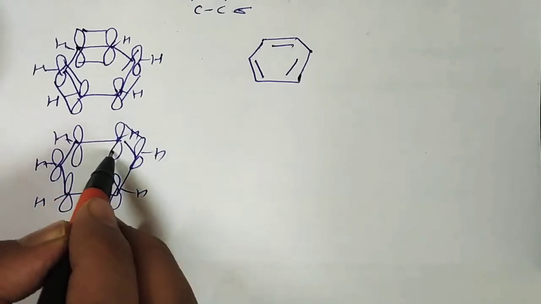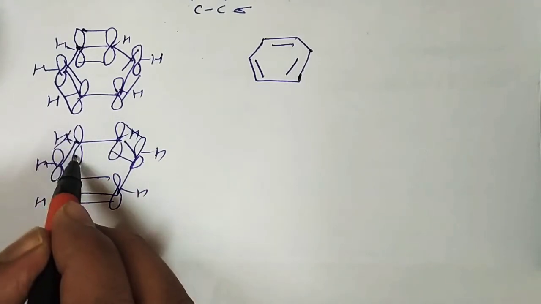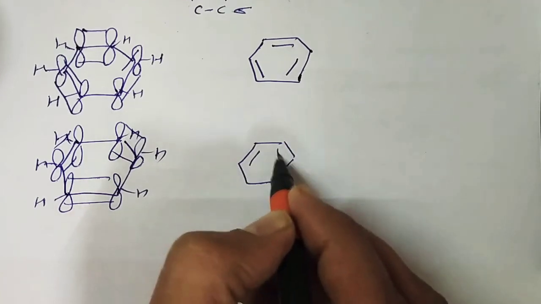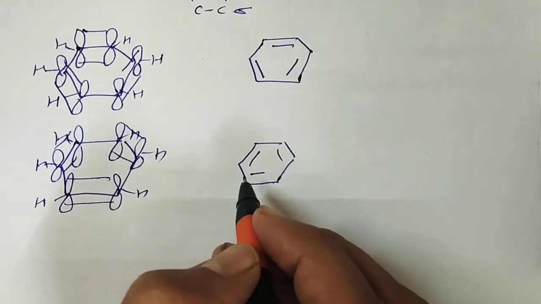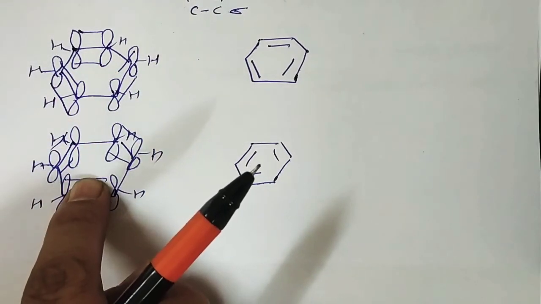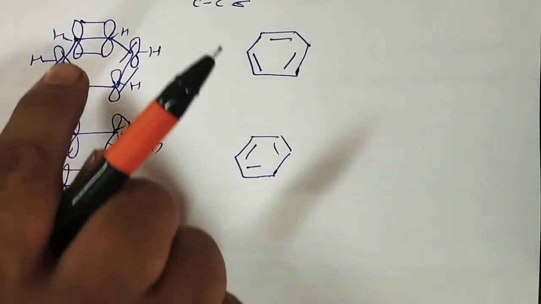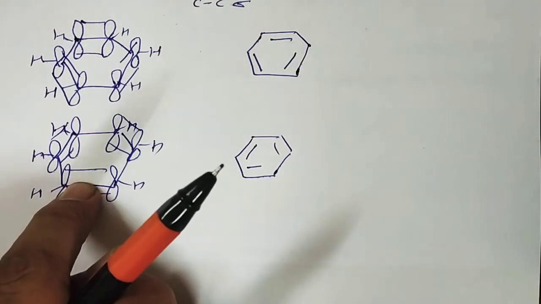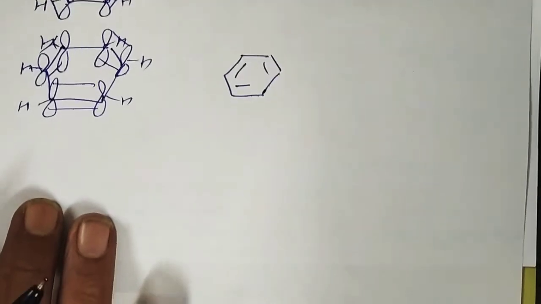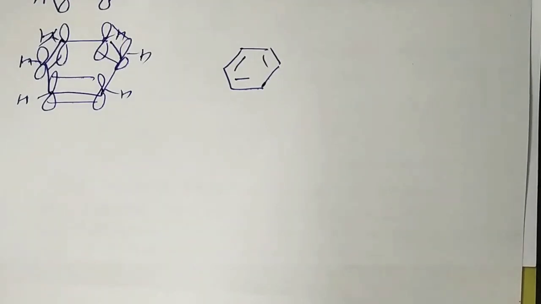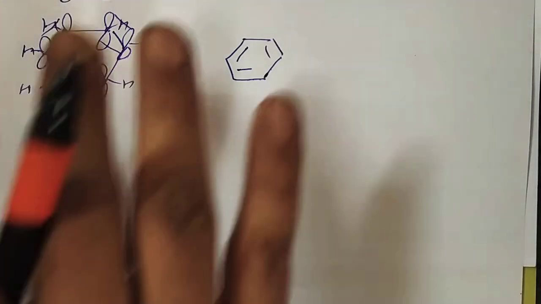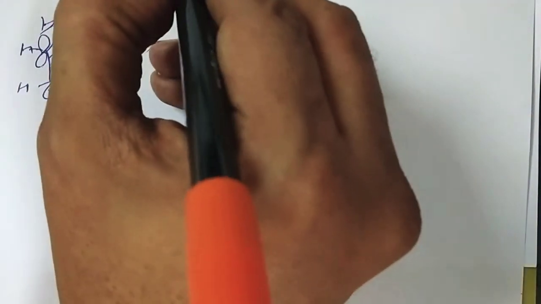So another possibility: we get a structure of benzene in this manner too. There are two possible sideways overlaps of the six unhybridized p orbitals to form three pi bonds, this is the first one and this is the second one. So now there are two equally good ways in which the p orbitals on each carbon atom can overlap to form three pi bonds. That can be seen in your figure.